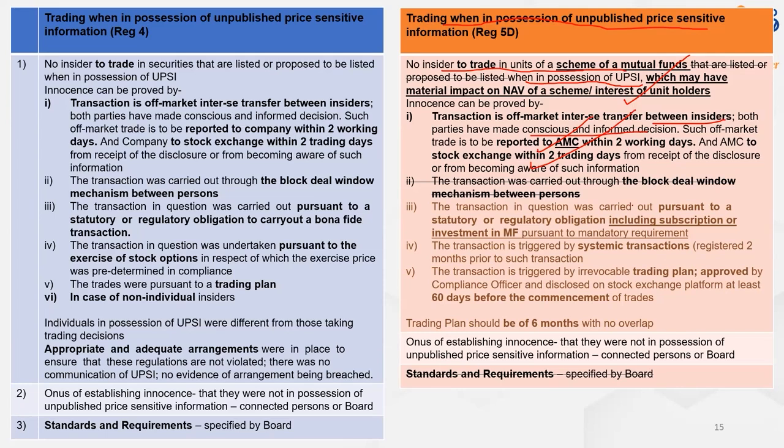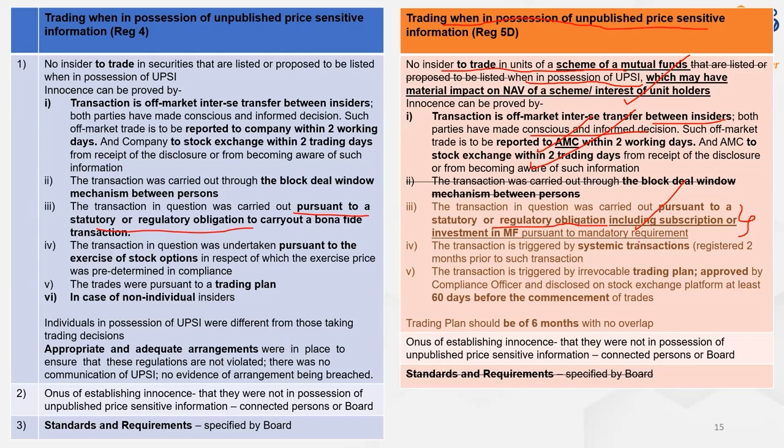This transaction in question was pursuant to statutory or regulatory obligation. So that is the same. We talked about here that it should be pursuant to statutory or regulatory obligation. But even this includes the subscription or investment in mutual funds pursuant to a mandatory requirement. And what is all this? So any person, let's say if there is a mutual fund scheme and there is a board of directors or certain persons, they may need to invest. Let's move on. So we are saying, what was this mandatory requirement?